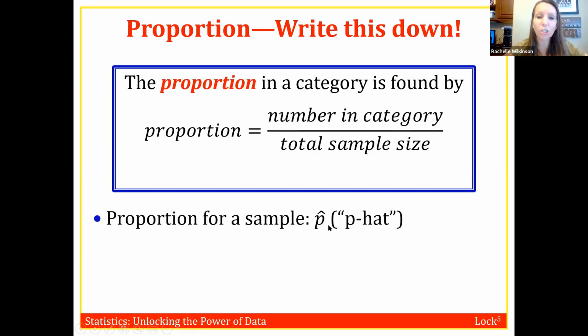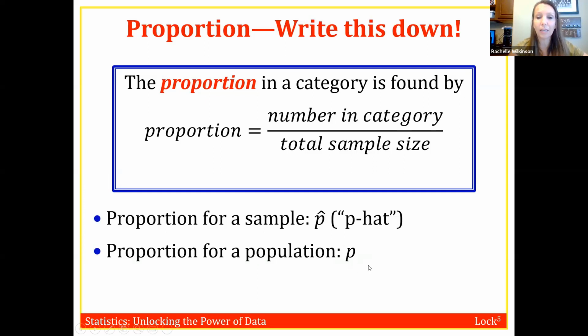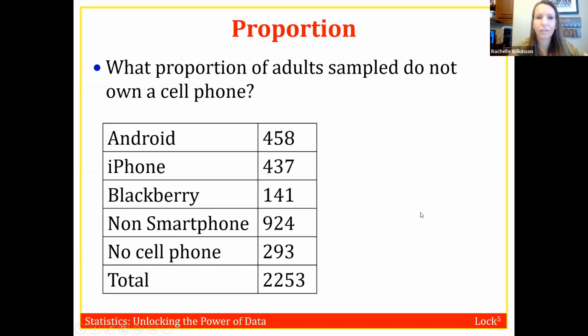So the fraction has the number in the category for the numerator and the total sample size for the denominator. When we're talking about proportions that are computed from sample data, then we call those p hat. That's the symbol for it. And when we're talking about a proportion from a population, then the symbol that we use is p. So make sure you write down this part too. So when we're talking about a sample proportion, the correct notation is going to be this p hat, so p with the little caret thing on top. And when we're talking about a proportion that's been calculated from population data, then we just call it p with no hat.